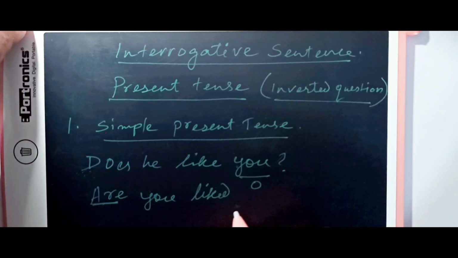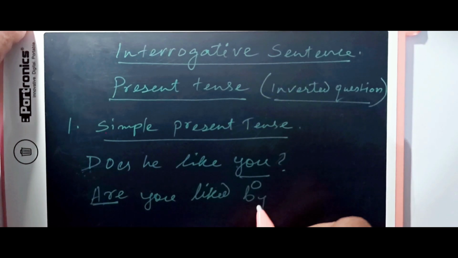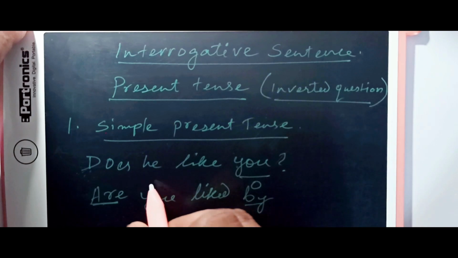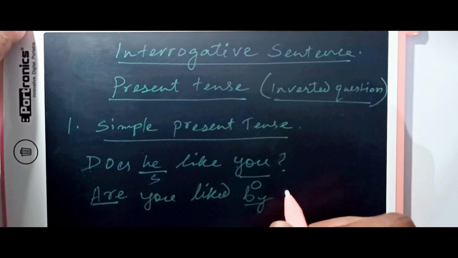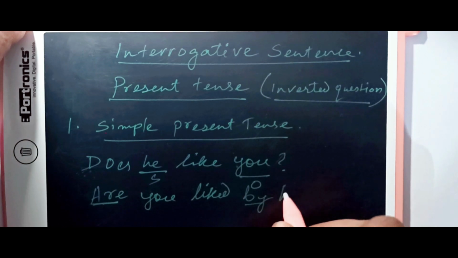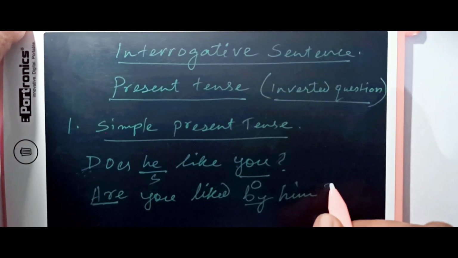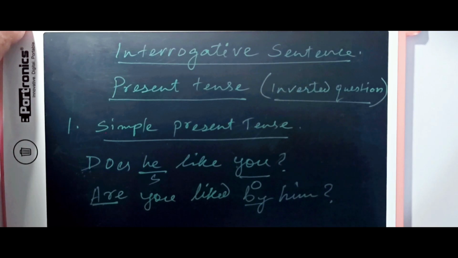And it is "are you liked", then the preposition, and then the subject becomes object, him. So this is how it is in a very straightforward way.